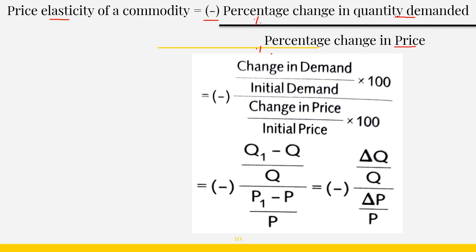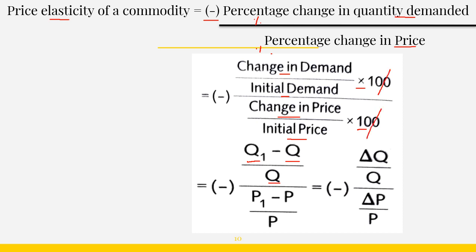So percentage change in quantity demanded can be written as change in demand divided by initial demand into 100, and percentage change in price can be written as change in price divided by initial price into 100. Okay. So what is change in demand? Change in demand is new demand minus old demand, or initial demand, divided by initial demand. This 100 is cancelled by 100.